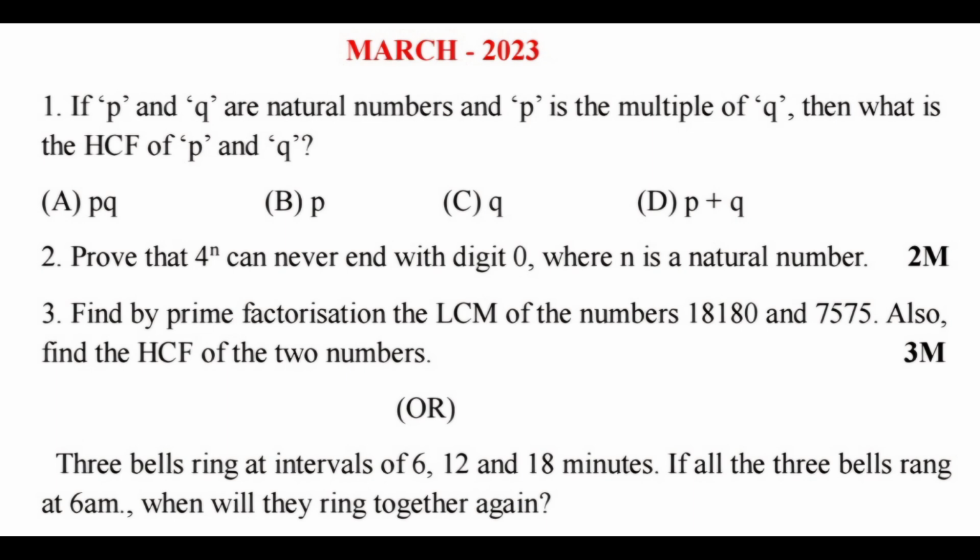Next, the OR question. 3 bells are ringing at 6, 12 and 18 minutes. If all the 3 bells rang at 6 a.m., when will they meet again? For this, you need to find the LCM of all the 3 numbers 6, 12 and 18. The LCM of these 3 numbers is 36, but you should write the answer as: therefore, the 3 bells ring again at 6:36 a.m., because the question is asking in hours.